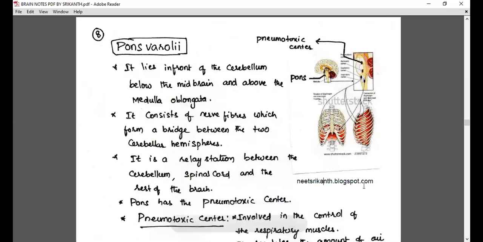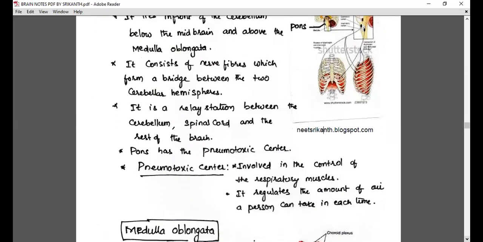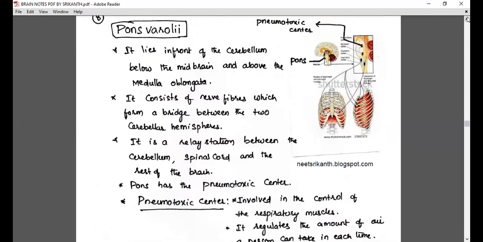It is involved in the control of respiratory muscles. We said it informs the respiratory rhythm center. It regulates the amount of air a person can take in each time by influencing the respiratory rhythm center. We discussed that in the respiratory system. Okay, let me close. It lies in front of the cerebellum, below the midbrain, and above the medulla oblongata. That is the location they are describing, and it consists of nerve fibers which form a bridge.